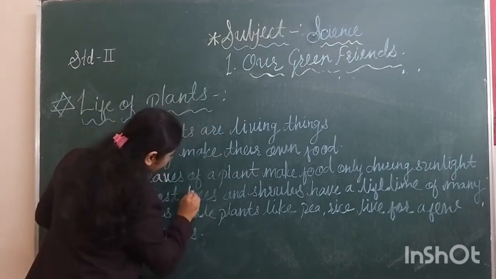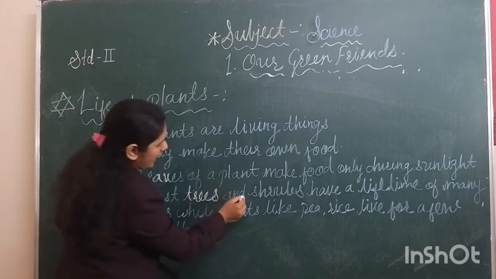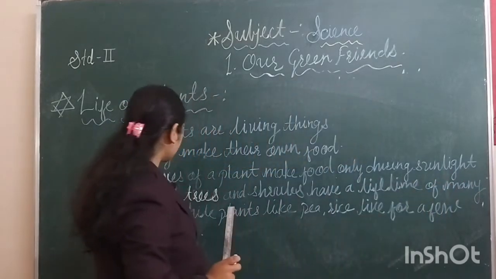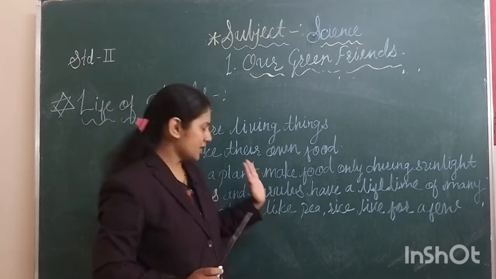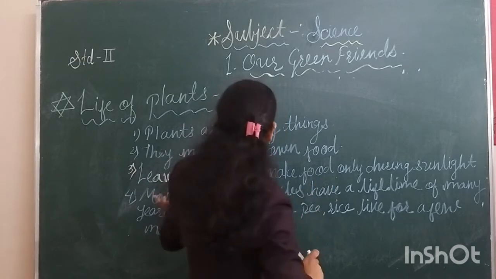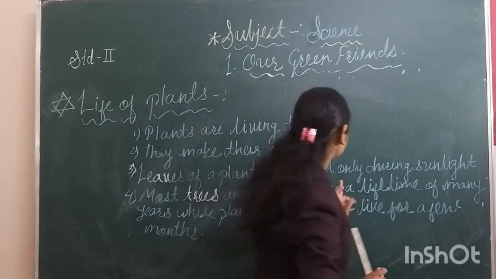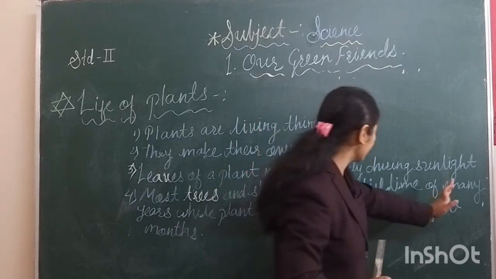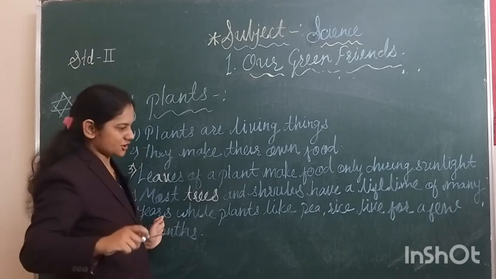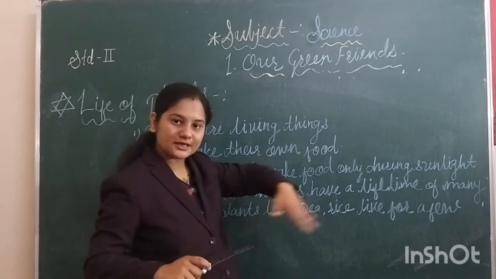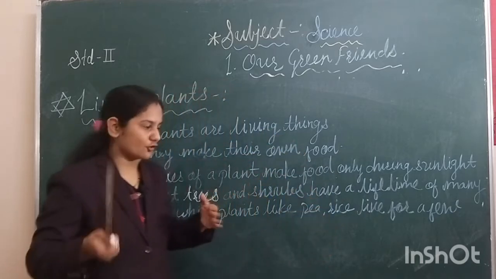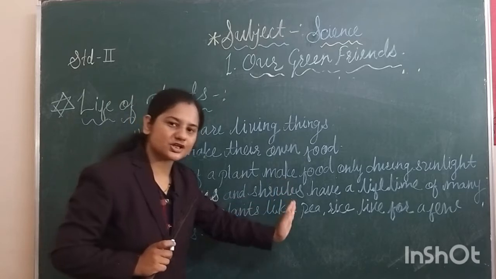Most of the trees and shrubs have a lifetime of many years. Yes, students, I already told you that most of the trees and shrubs have a lifetime of many years. Trees and shrubs are alive for many years. Some are alive for 70, 80 years. I told you already when I taught you about trees and shrubs.